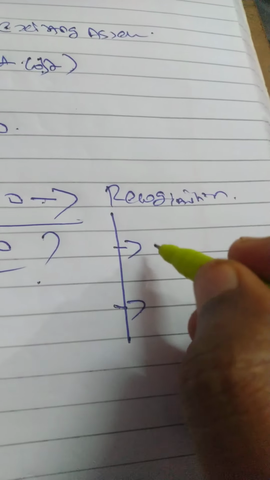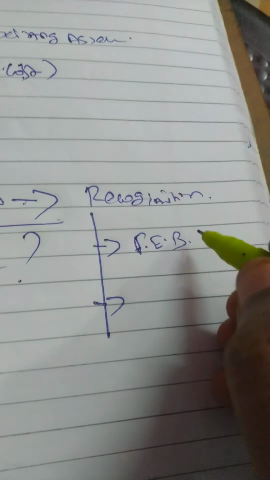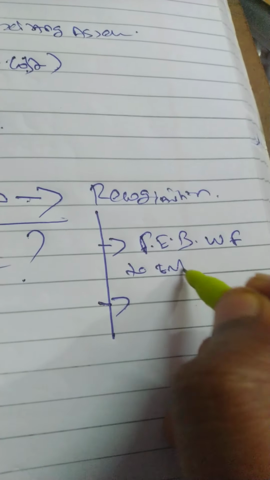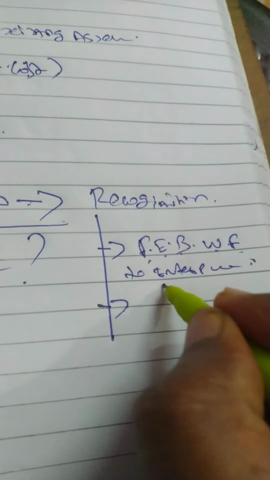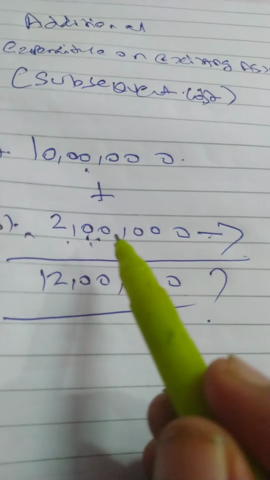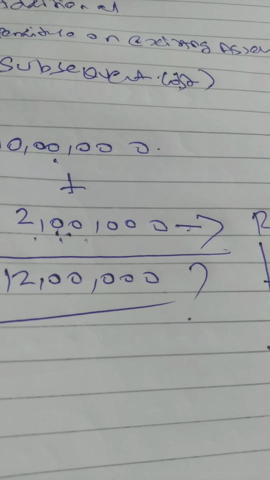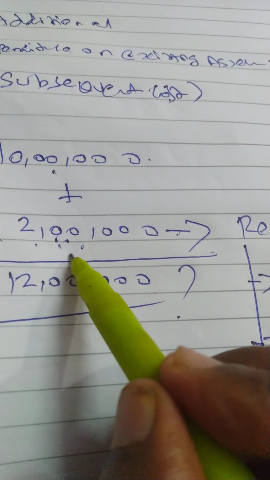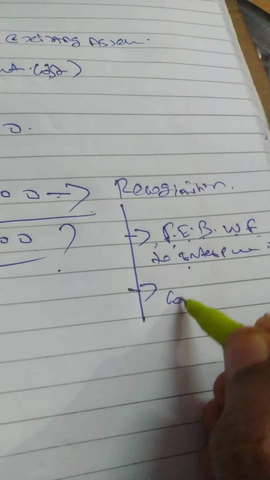One is, future economic benefit will flow to the enterprise. If I am spending this 2 lakh rupees, because of it, if I am able to generate extra revenue, you got it what I am saying? And also the cost can be measured reliably.